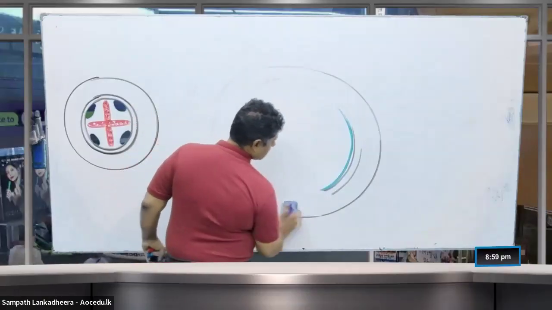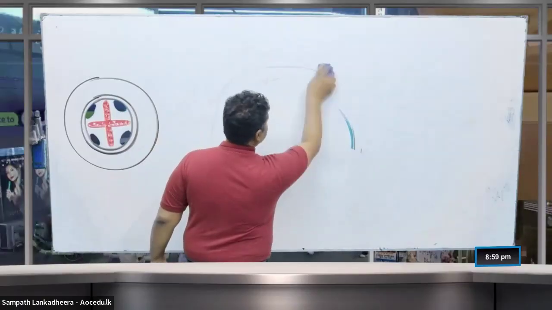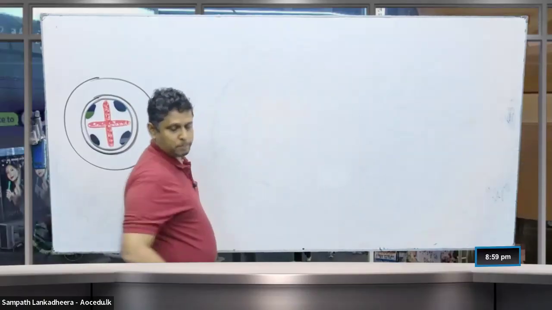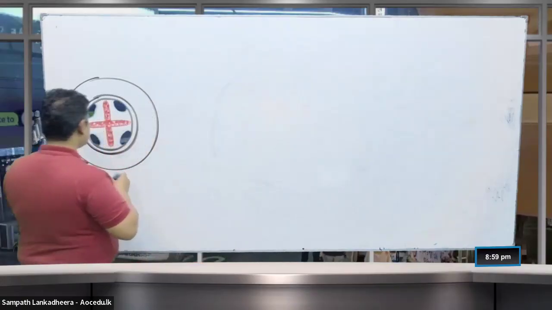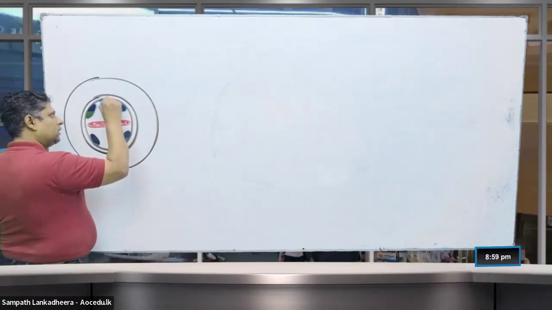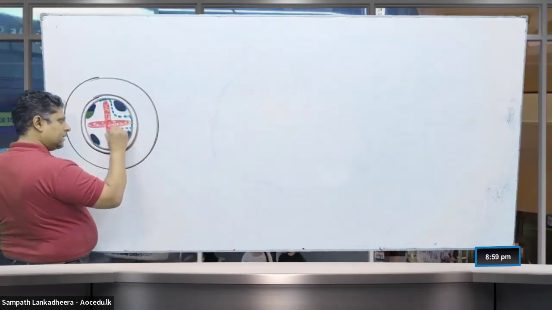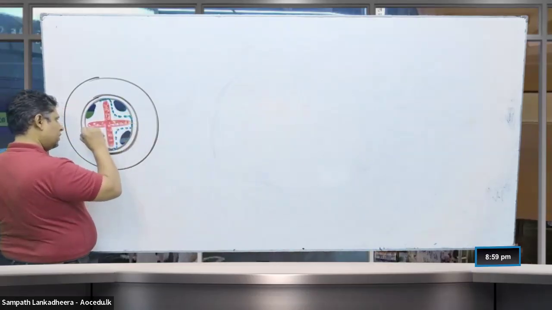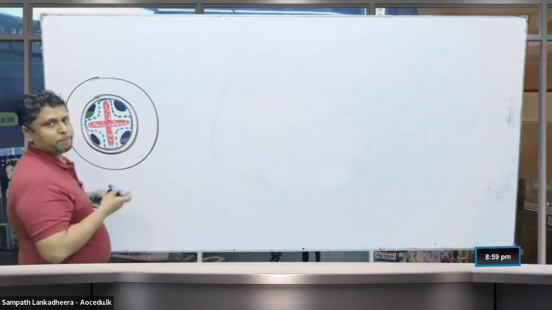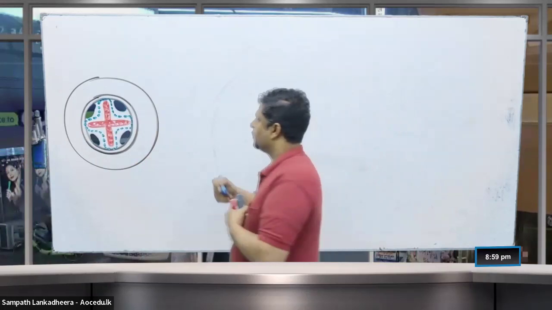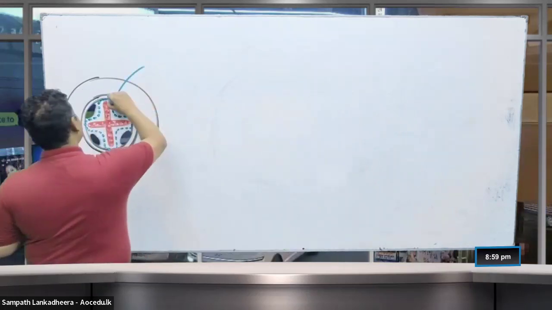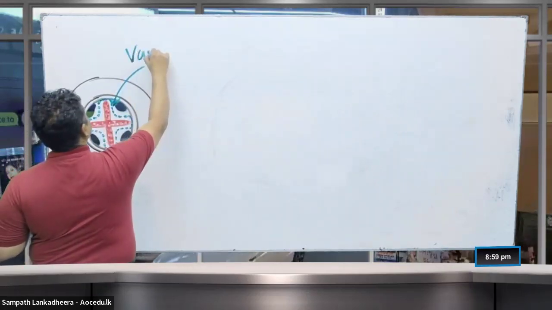So vascular cambium comes from the pericycle, right, people? Initially, the vascular cambium forms like this. The pericycle and some of the other parenchyma cells form a ring.